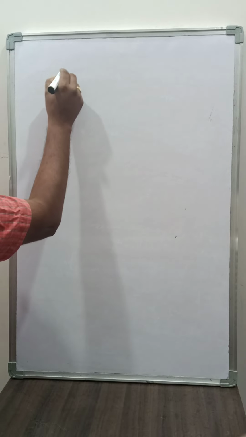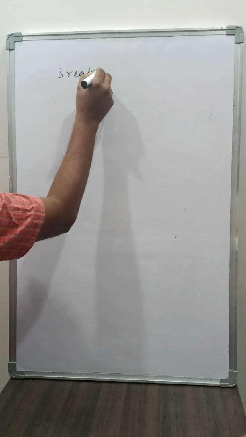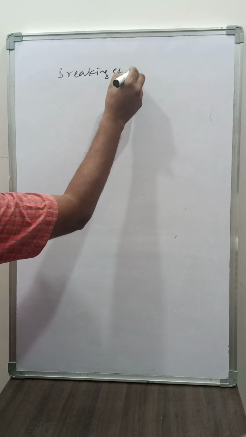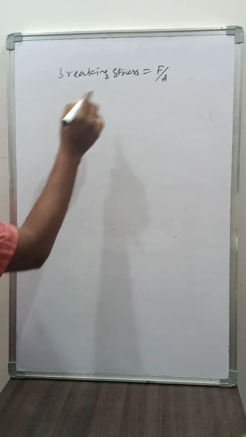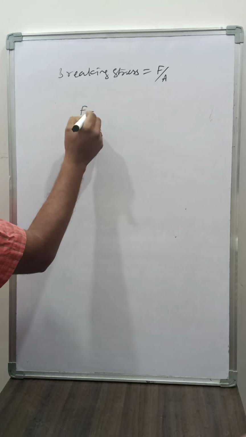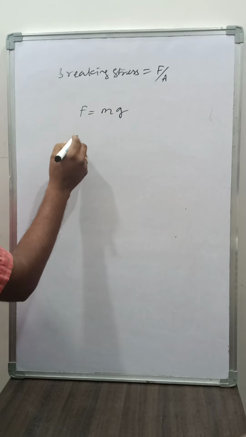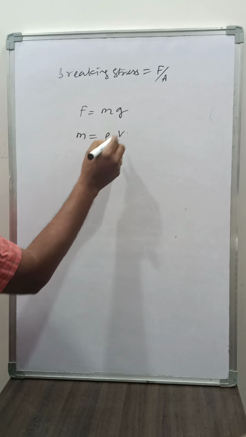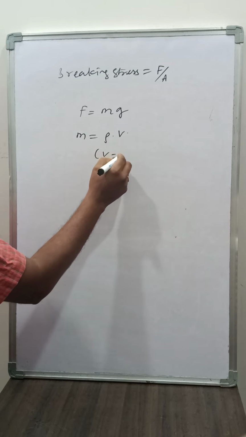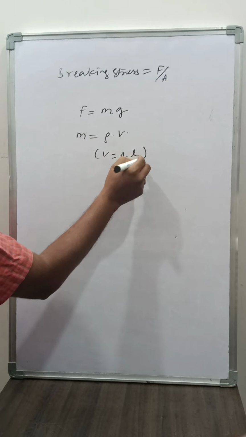In breaking stress, here F is equal to mg, mass is equal to density into volume, and volume is equal to area into length.